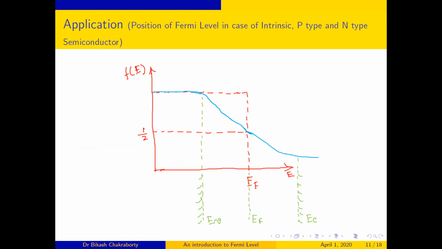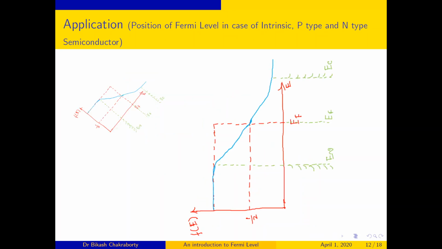Now, as an application, I want to discuss with you the position of Fermi level in case of intrinsic, p-type and n-type semiconductor. I have just shown here the EF, and above EF the conduction band EC, and below EF the valence band EV. I hope you have the idea about band. Now, I just rotate the card. So we have got a figure as you can see here.